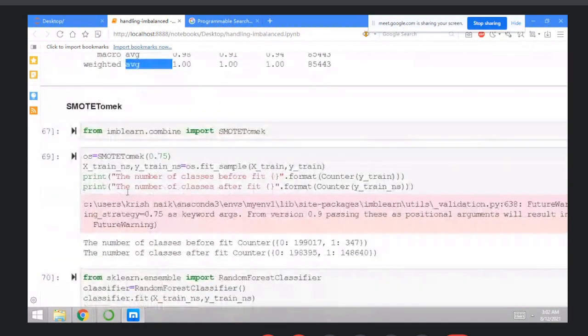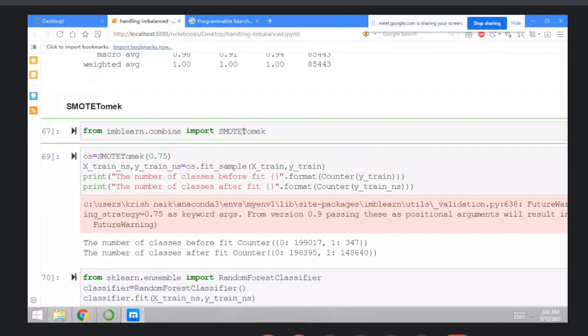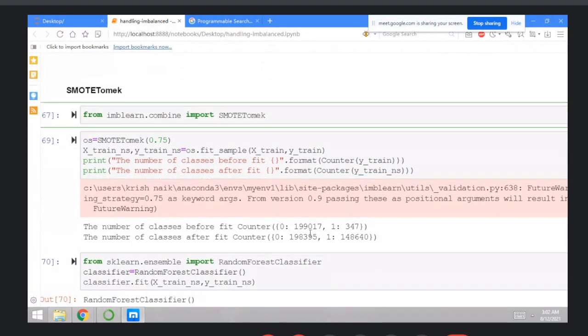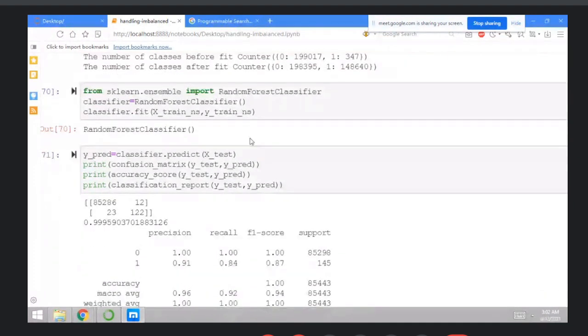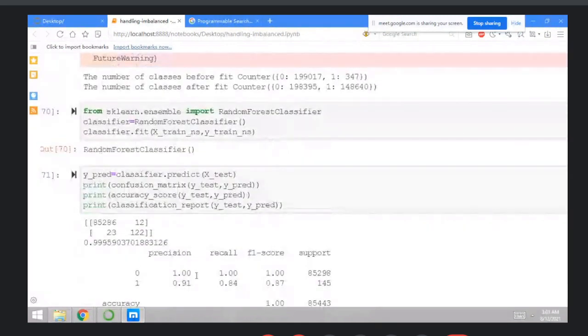Then next thing, that is SMOTE. In SMOTE, please install and import the library imbalanced-learn. Sorry, from imblearn.combine import SMOTETomek here. And then oversampler equals SMOTETomek 0.75, and print the statements here. You just increase too much information, so that is 198,395 and 148,640. Then initialize your random forest and execute this. Check the accuracy, check the precision score, recall, and F1 score.